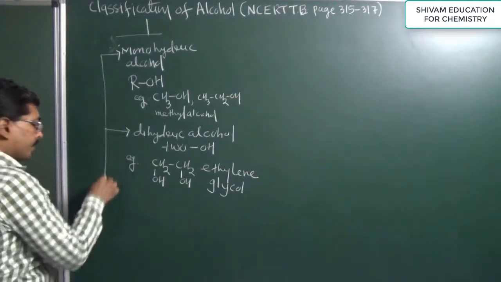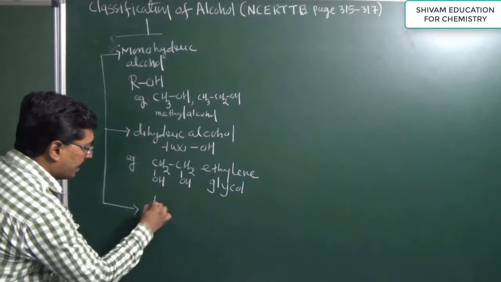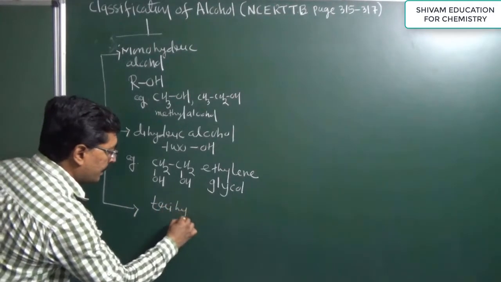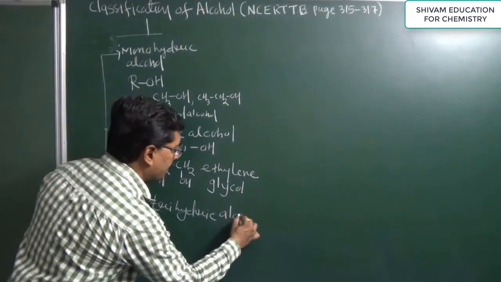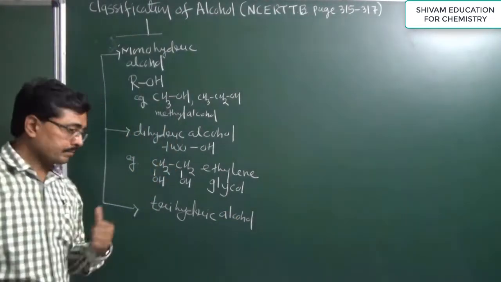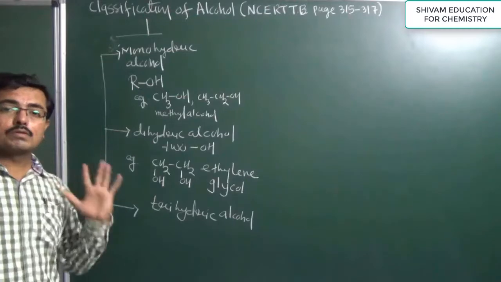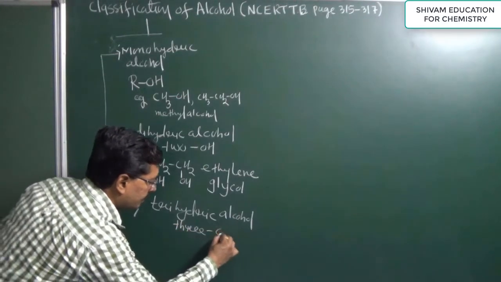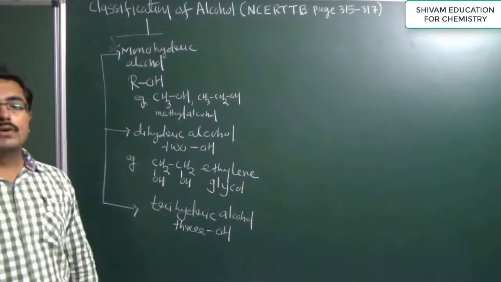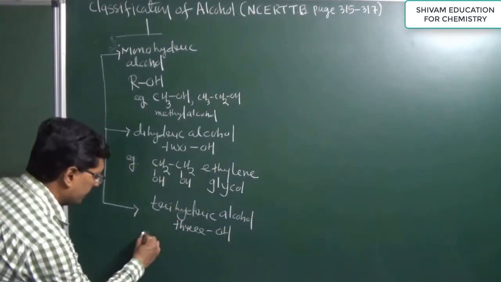Now the third type of classification is trihydric alcohol. Very easy, you can understand it by yourself also. What is meant by trihydric alcohol, dear students? If there are 3 hydroxyl groups present, then it is considered a trihydric alcohol. Now, an example of trihydric alcohol.